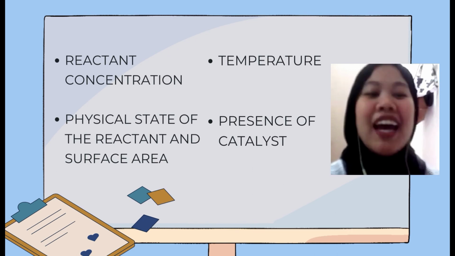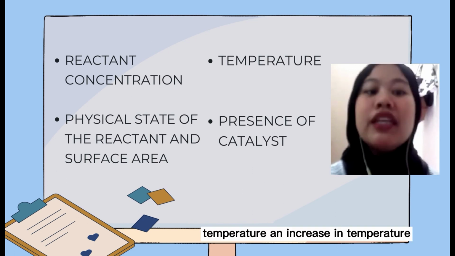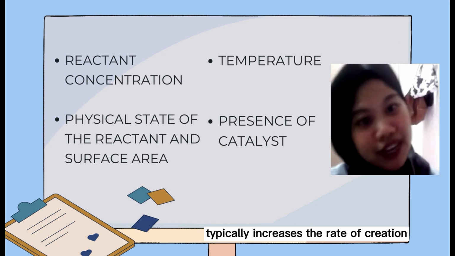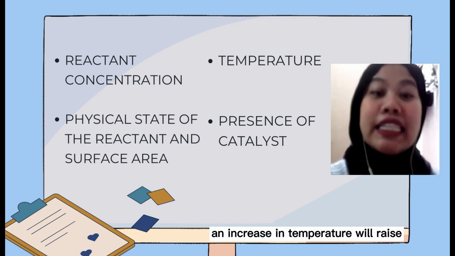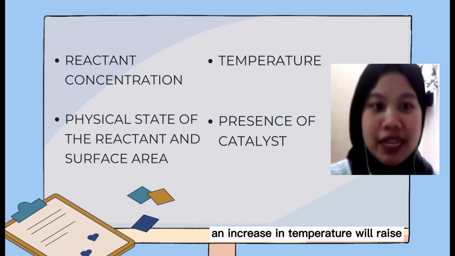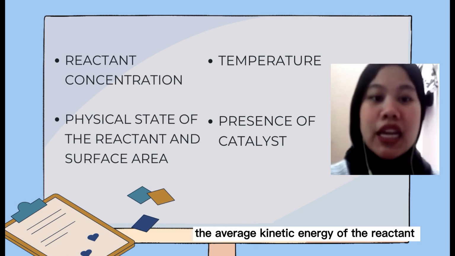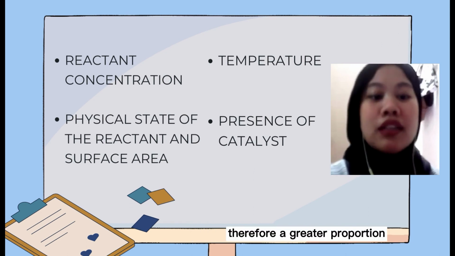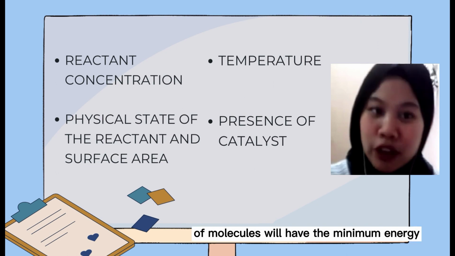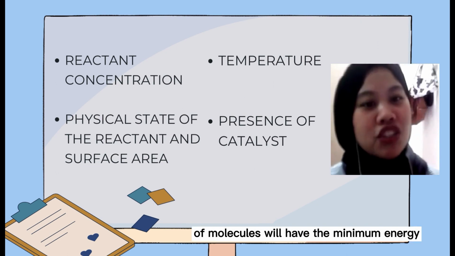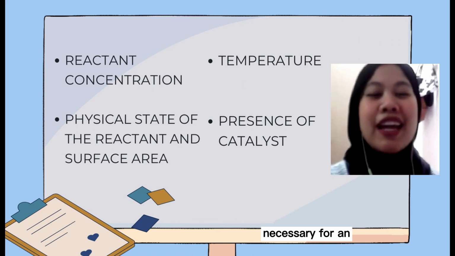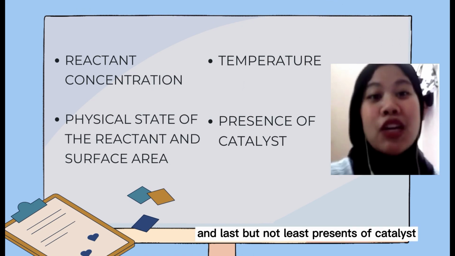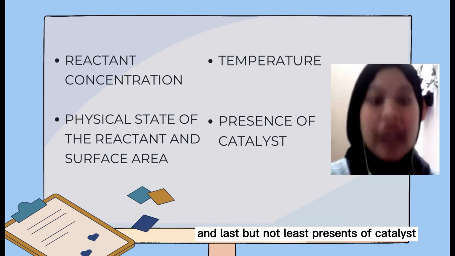Number 3, temperature. An increase in temperature typically increases the rate of reaction. An increase in temperature will raise the average kinetic energy of the reactant molecules. Therefore, a greater proportion of molecules will have the minimum energy necessary for an effective collision. And last but not least, presence of catalyst.